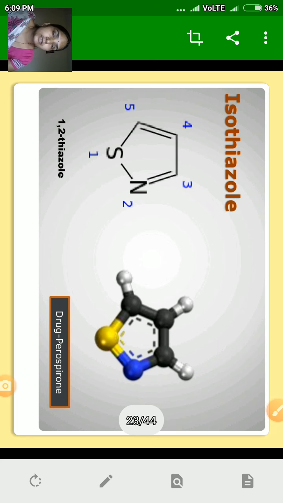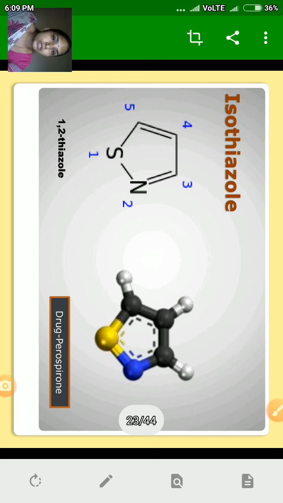Next heterocyclic ring is isothiazole. Here two heteroatoms are present. One is sulfur and another is nitrogen. Its IUPAC name is 1,2-thiazole. Thia for sulfur, aza for nitrogen, and ole for 5-membered ring.